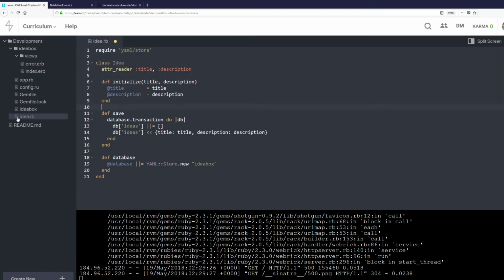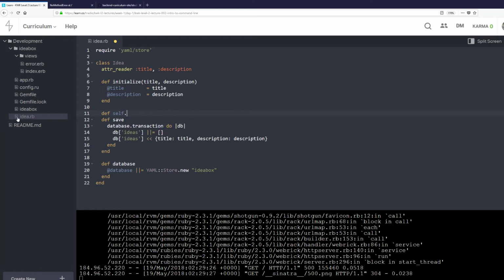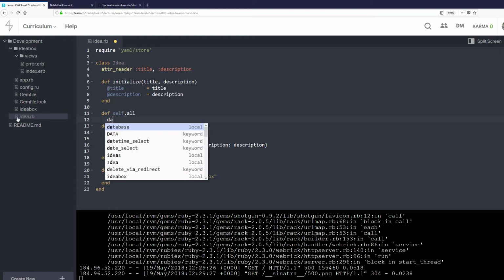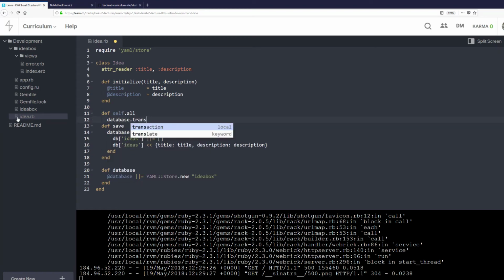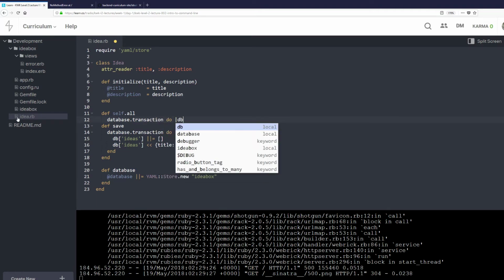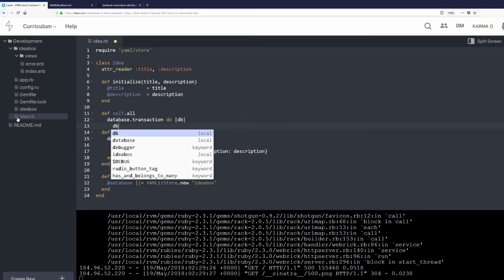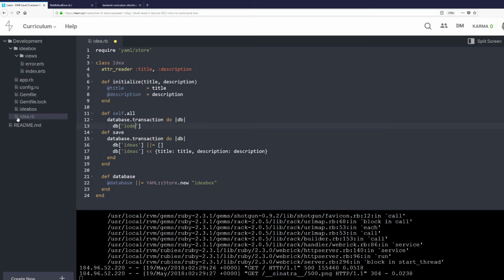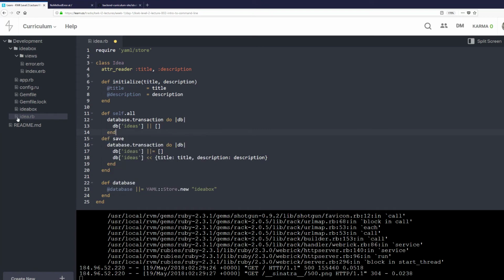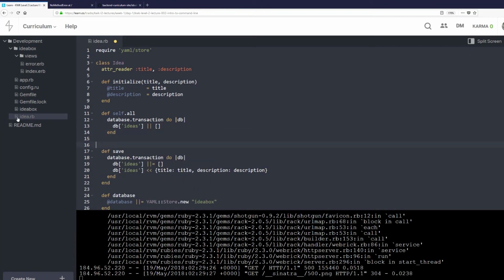In this Idea class, we're going to do def self.all, and we're going to do database.transaction do db ideas. And we're doing something very similar to previously.